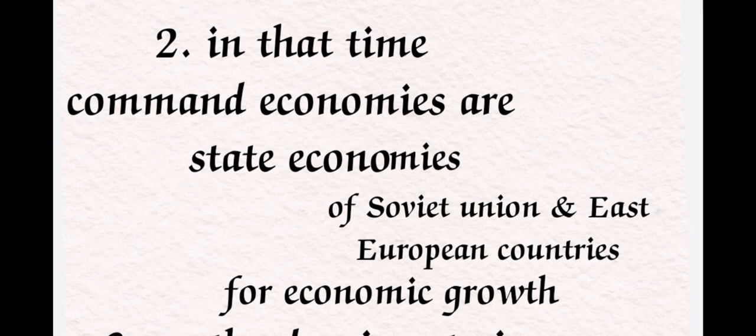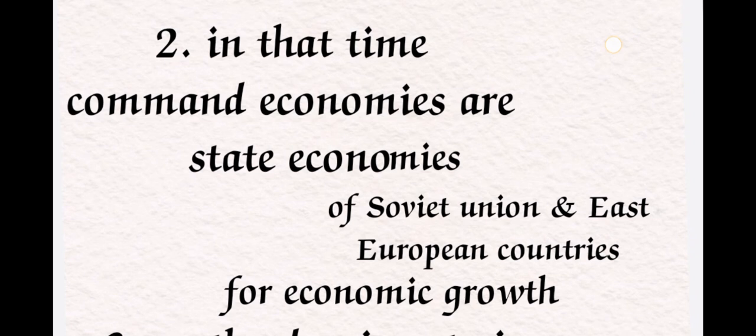By seeing those important experiences in the world, there was a dominant view among policy makers around the world, and almost all were in favor of an active role of the state in the economy.